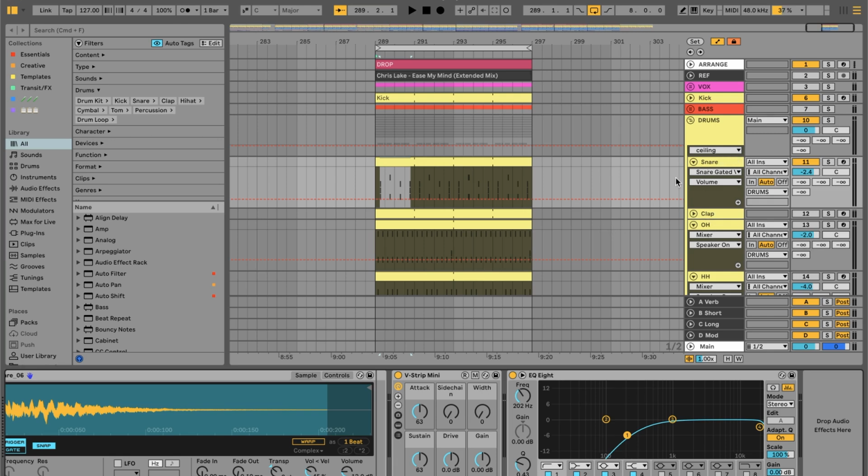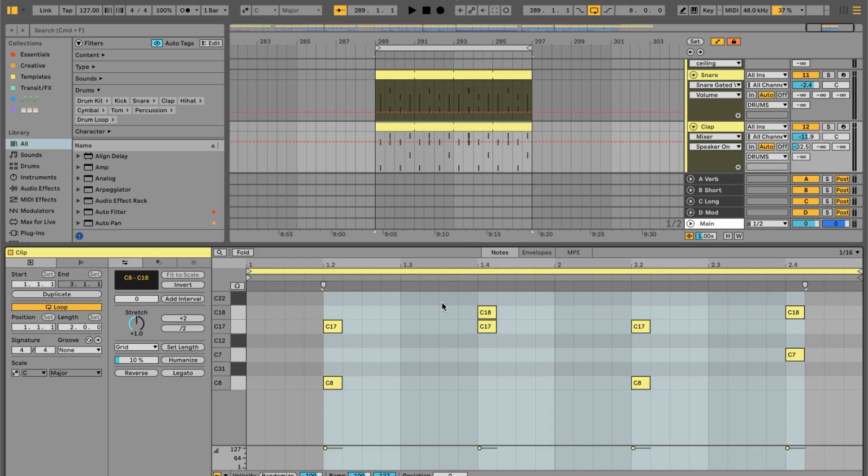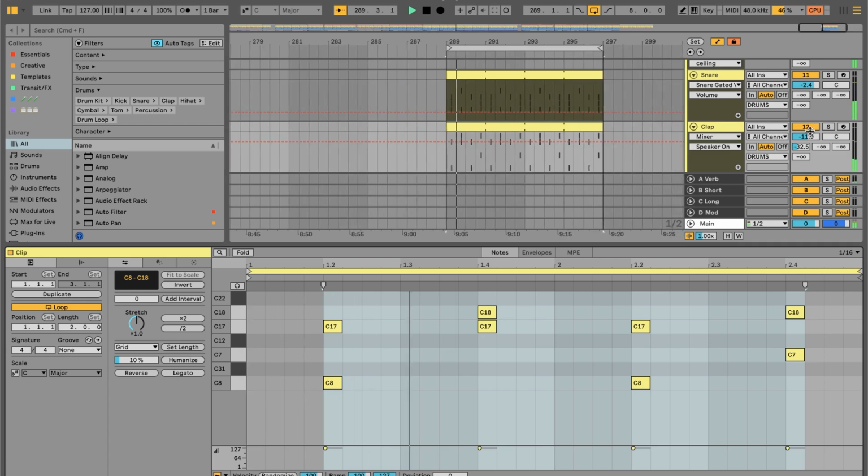The main thing there really was flicking back and forth between the reference and what we're working on to dial in that volume. And then the next thing, I usually like to reinforce snares with claps or vice versa. If I do a clap first, I'll usually want to reinforce it with a snare. The idea is I like to have the snares down the middle and the claps a little bit more to the left and right, wider. So let's have a look and listen to the claps.